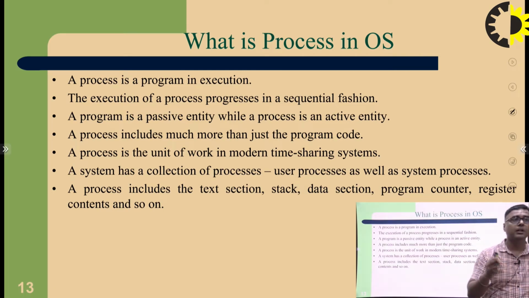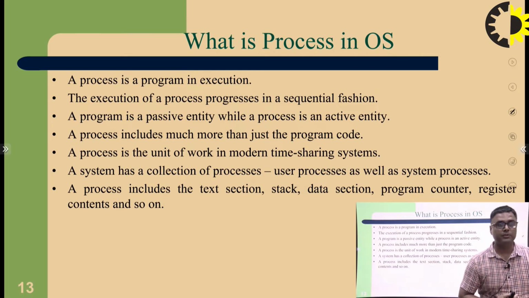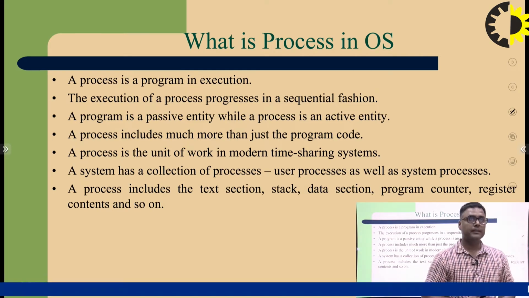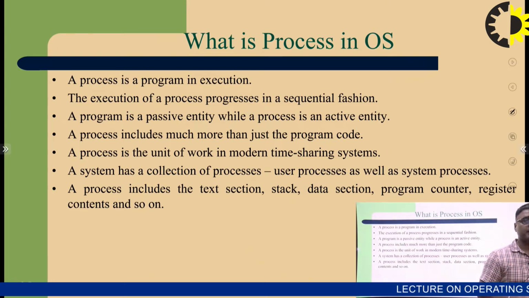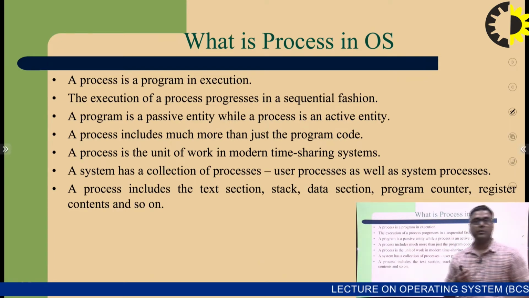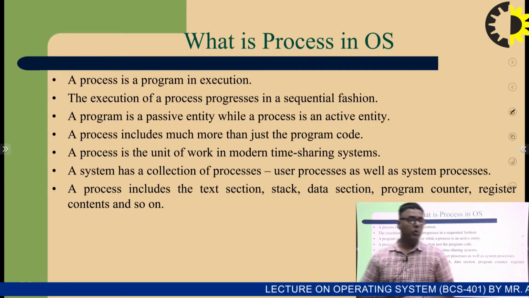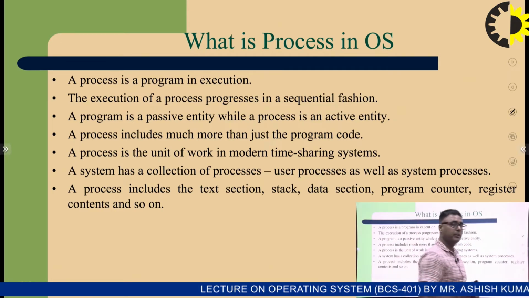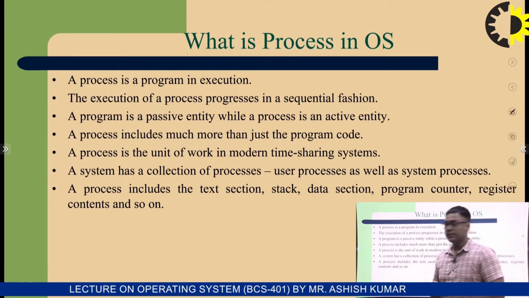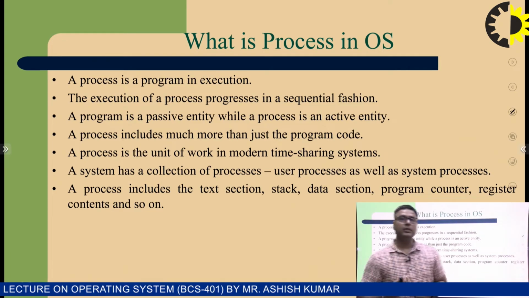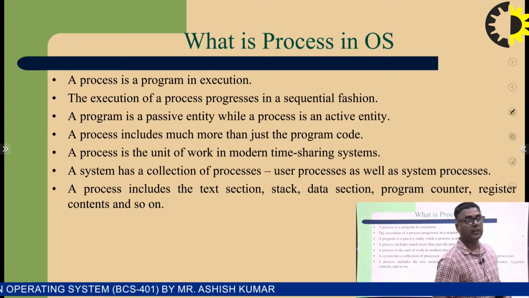A process is the unit of work in a modern time sharing system. A system has a collection of processes. User processes always have system processes. So a process includes the text section, stack, data section, program counter, register contents, and so on.